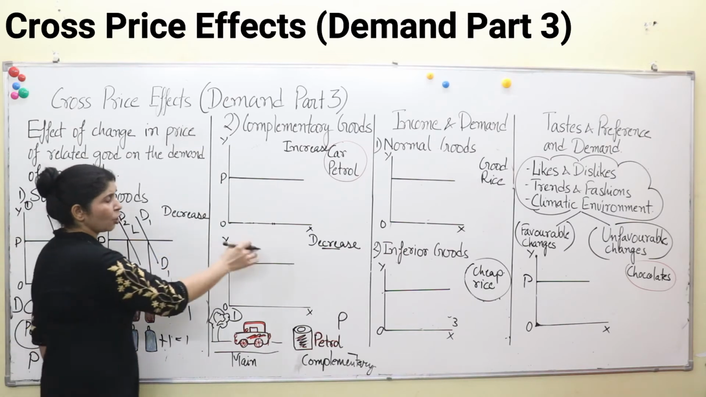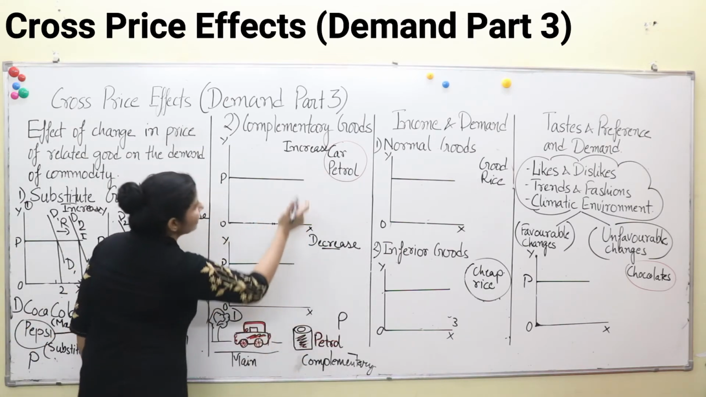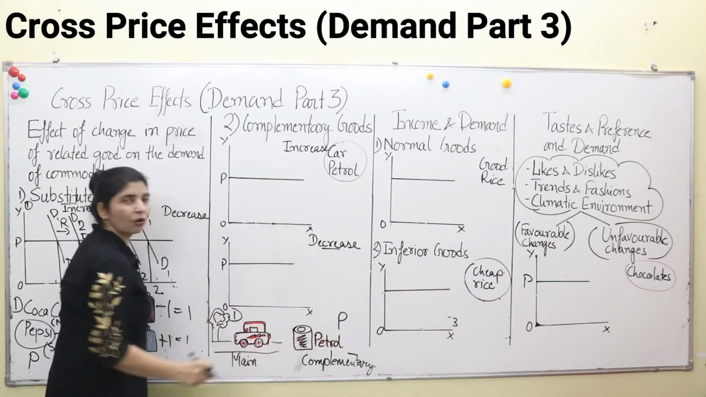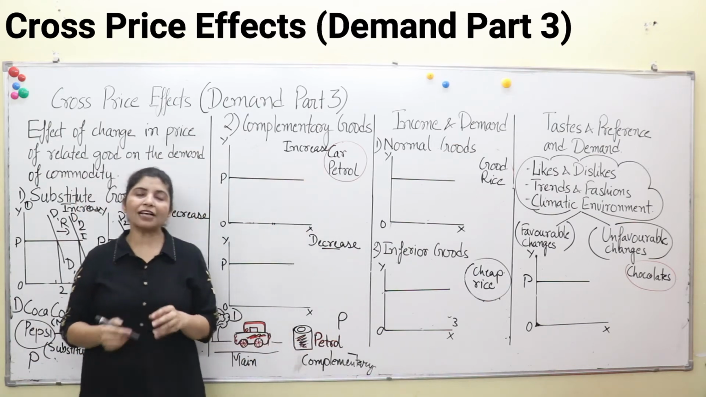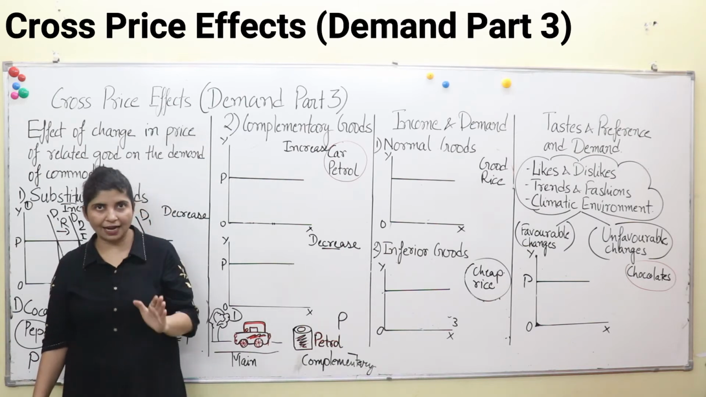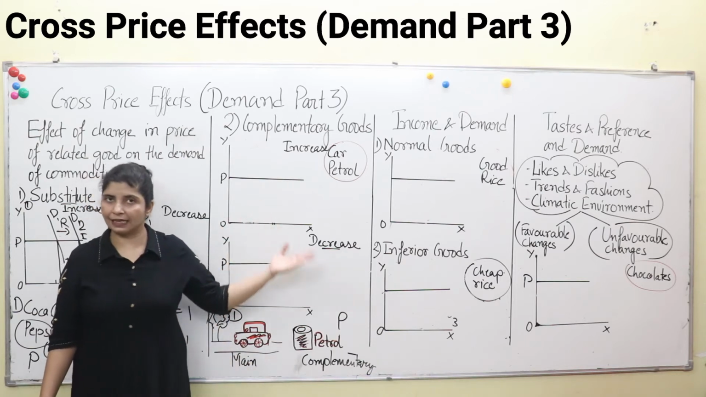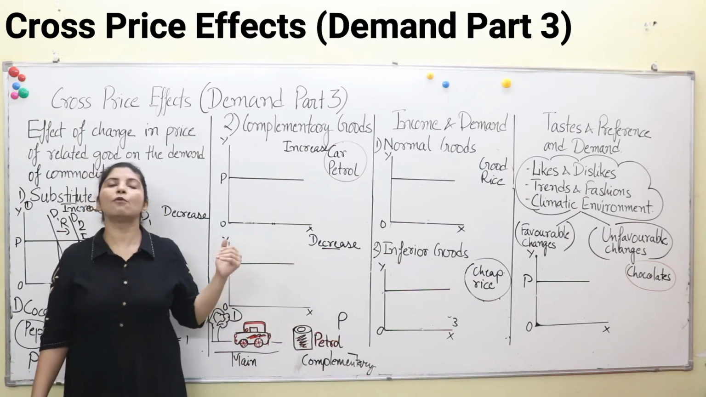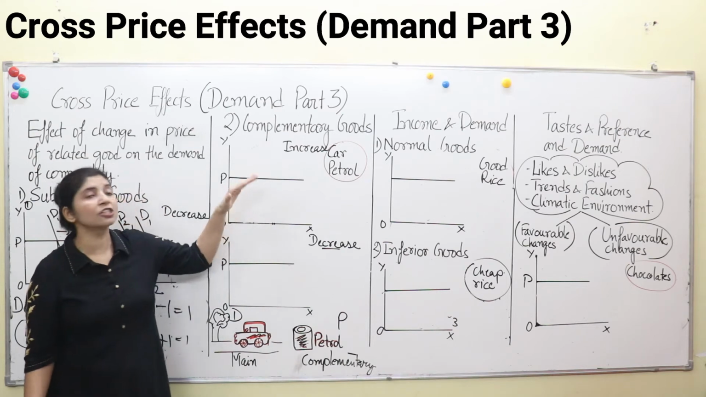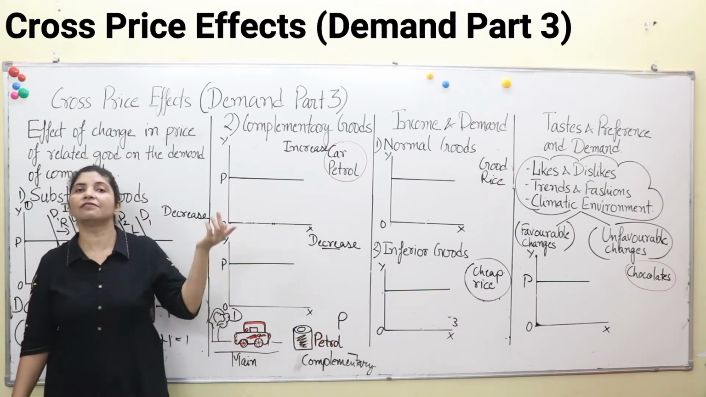Here, complementary goods are like a car and petrol. Take for example an increase in the price of petrol. What will happen when the price of petrol increases? Think for a while. Yes, you're right. People will think that petrol's price is increasing, we can use some other mode of transportation, and they will stop buying cars, and that's how demand for cars will decrease.